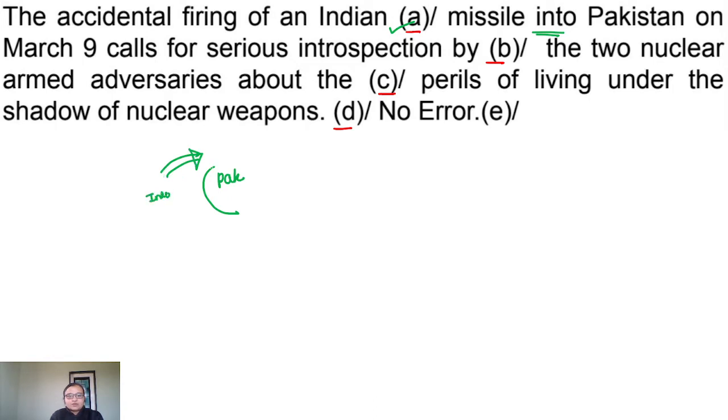It is going from outside the boundary of Pakistan into the boundary of Pakistan. So it should be into. So into is correct. Into Pakistan on March 9 calls for serious introspection by, so it is correct, by the two nuclear armed adversaries about the perils, means dangers,